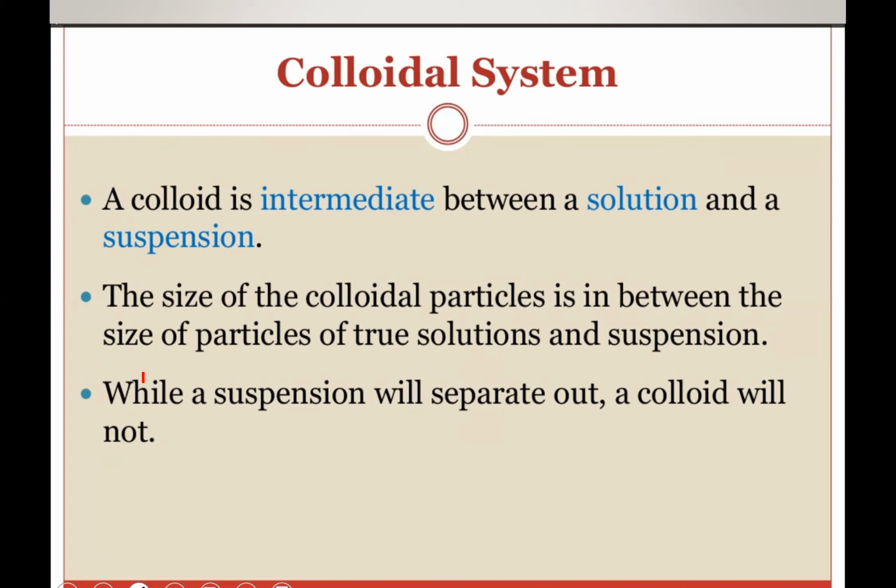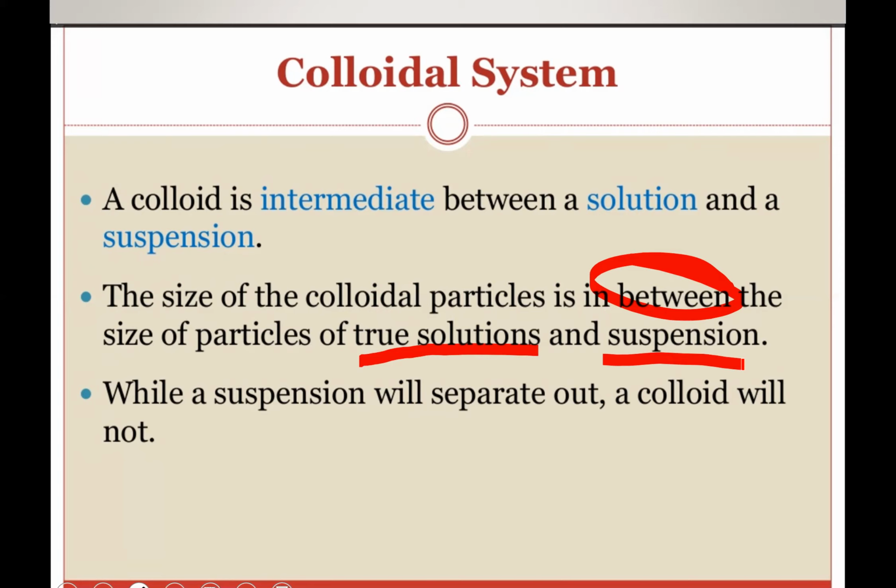Means the properties of colloid is in between solution and suspension, and you all are aware about solution and suspension. If you are aware about solution and suspension, you can very easily understand the properties of colloid. So colloid, first point: the size of the colloidal particles is in between the size of particles of true solution and suspension. Obviously, because it is an intermediate state between solution and suspension, the particle size is also in between the size of particles of true solution and suspension. And you all know about the size of particles of true solution and suspension, right?